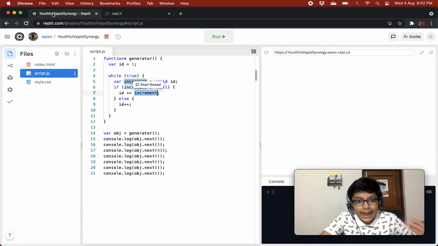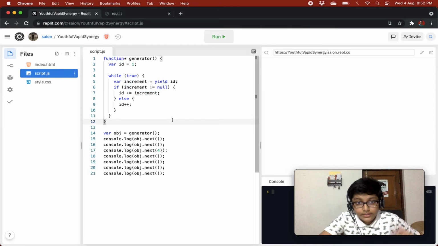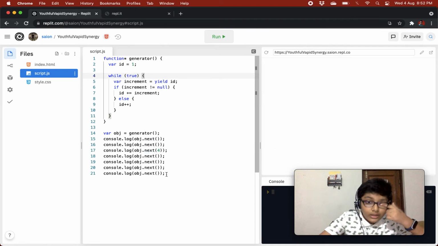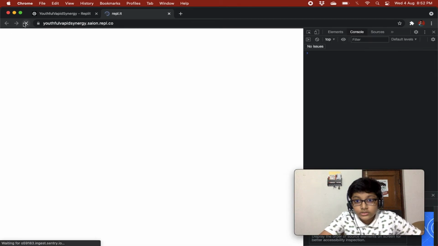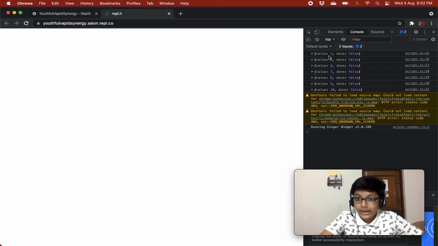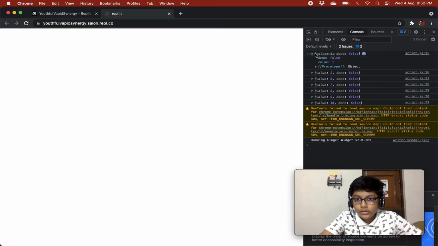Okay, so it will add that value to the id. And then it will just show it, and it will then take the next method call's argument that is passed, that is null. So basically it will just increment it by 1. So let's see if this is working how we expected. So yeah, it is 1, 2 and 6.